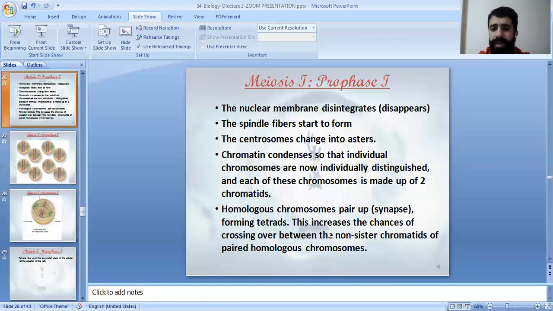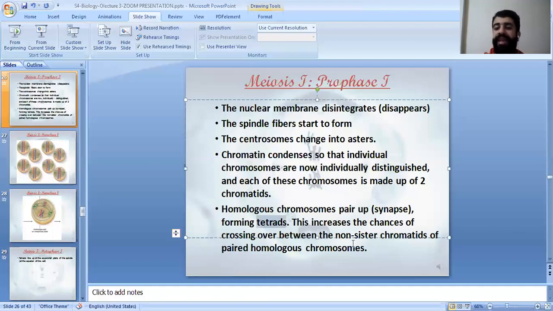The nuclear membrane disintegrates and disappears. The spindle fibers start to form. The centrosomes change into asters. Chromatin condenses so that individual chromosomes can now be distinguished, each made of 2 sister chromatids. And the homologous chromosomes pair up, meaning that they synapse, forming what is known as tetrads. What does this lead to? This leads to an increase in the chance of crossing over between the chromatids.